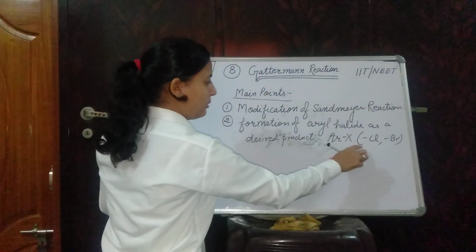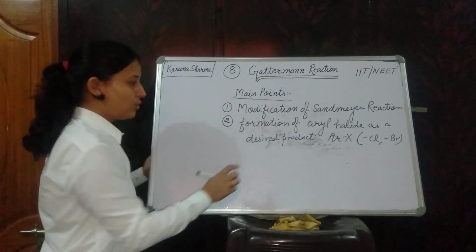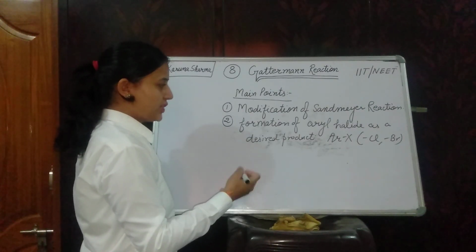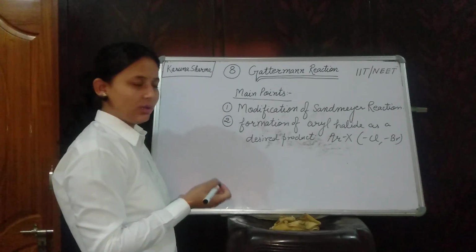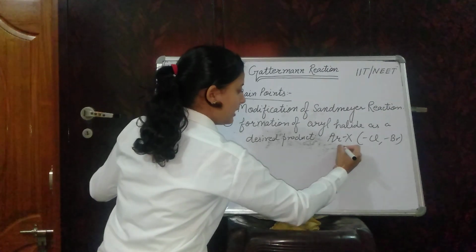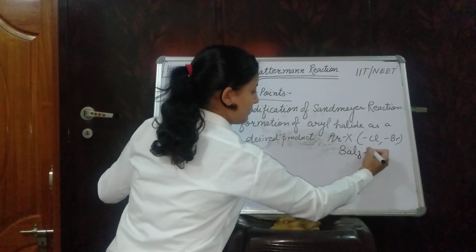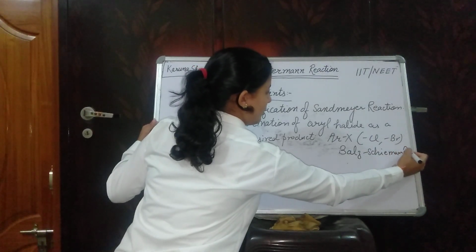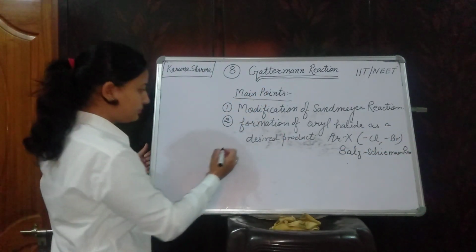Here there will be no presence of fluorine, because formation of fluorobenzene will generate another name reaction, that is Balz-Schiemann reaction, which we will also discuss in the next video.